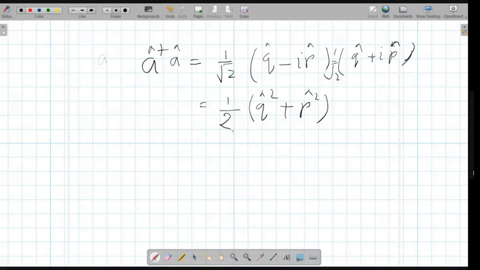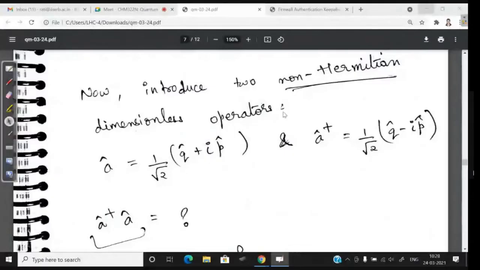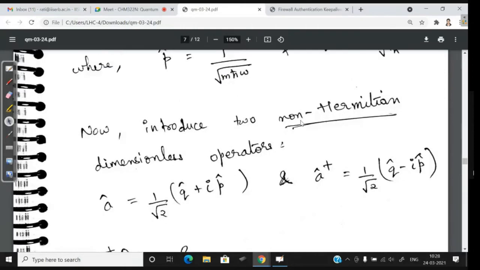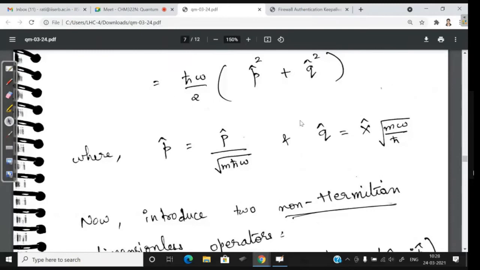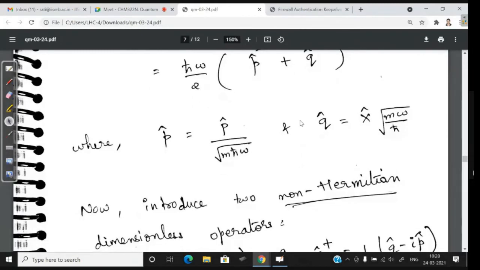The second relation is the commutation relation between P and Q. So between P and Q, it is I h cross, no?